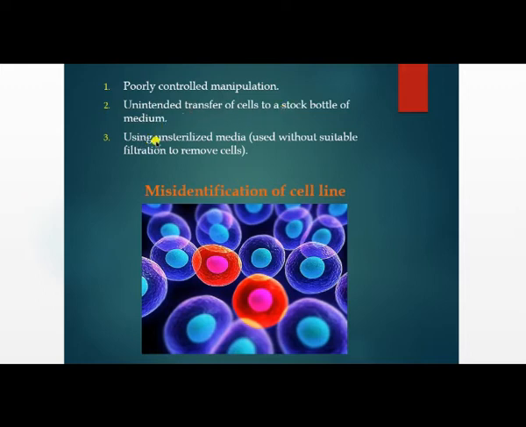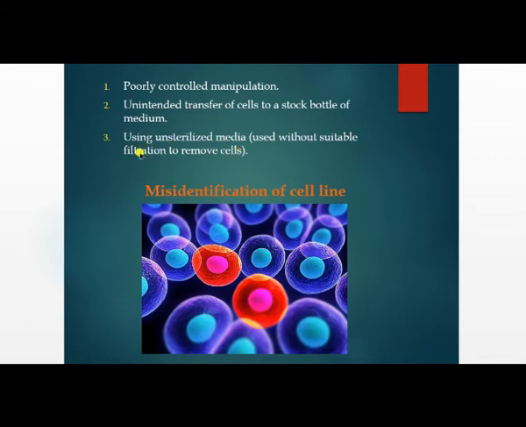Third one, using unsterilized medium. See here, plant cells have a cell wall, so you can sterilize plant cells with heat. But in animal cell culture, animal cells are critical because of the absence of a cell wall. Due to this, you have to handle them carefully. You can't heat them. So for sterilization purposes, we use different filters to remove the contaminants.